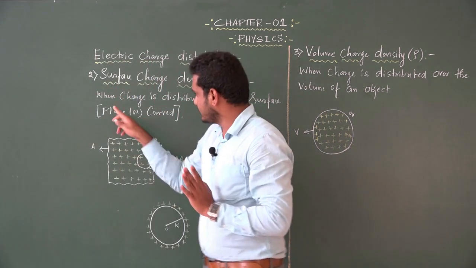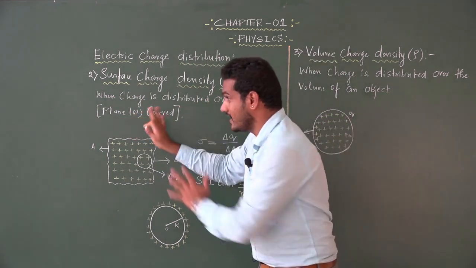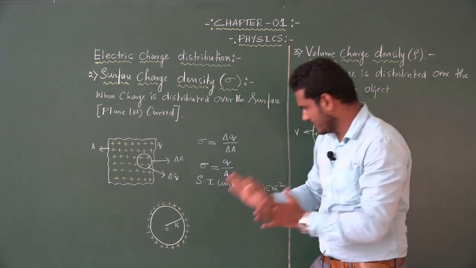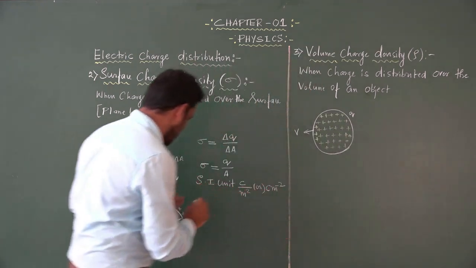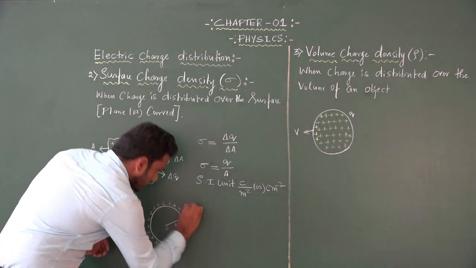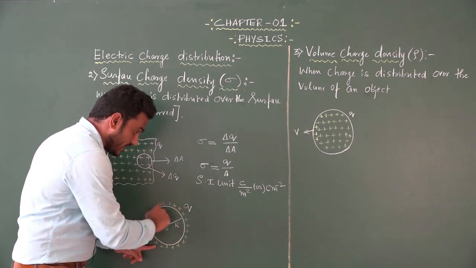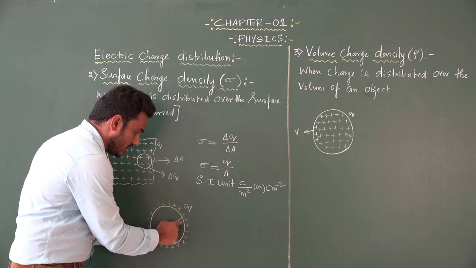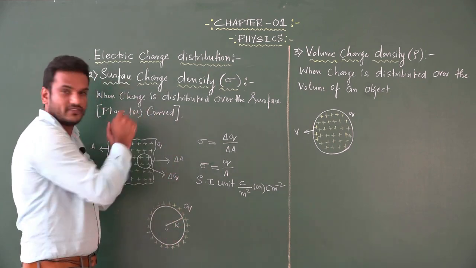So here they are saying when charge is distributed over the surface, whether it may be plane or curved. Look at the example. For example, if the charge Q is uniformly distributed over the surface of a spherical conductor of radius R, because we have to explain for the curved surface also.